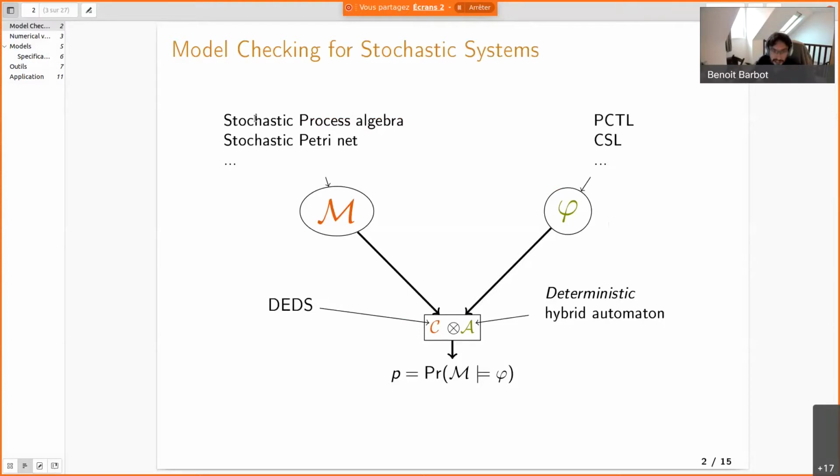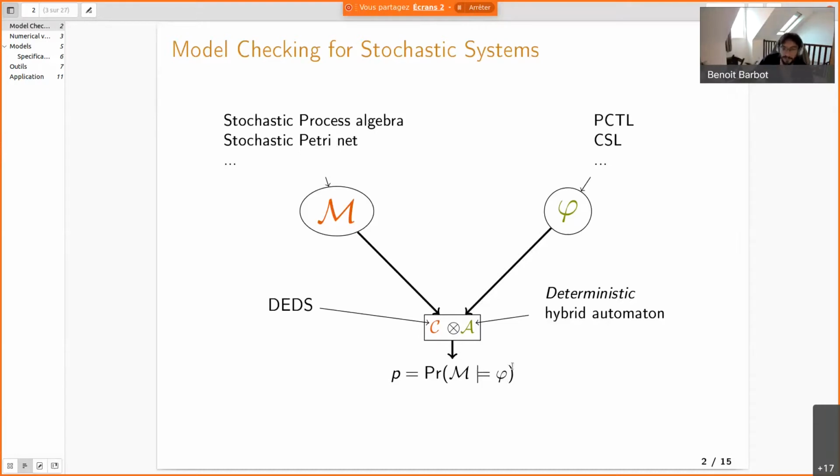When we have a stochastic system, with some information on how the probability are distributed, and then we have some kind of formula, we still want to compute whether the system satisfies the formula, but we are also interested sometimes to compute the probability for the model to satisfy a formula, and sometimes we want to compute values on the model.